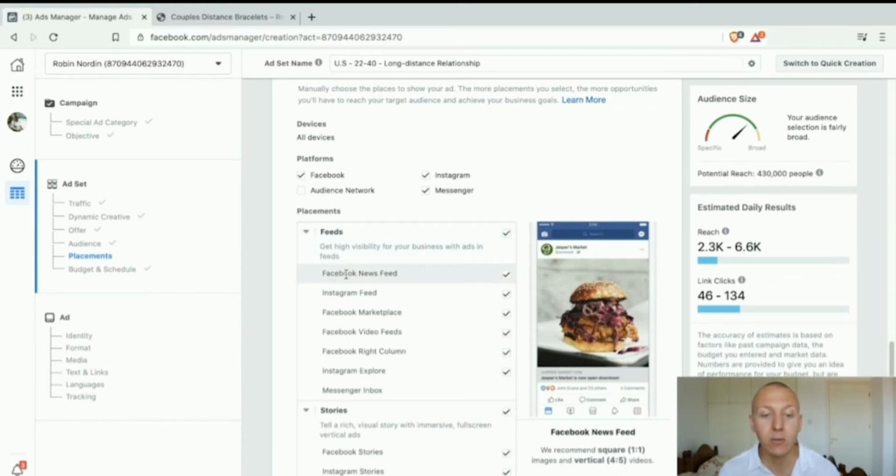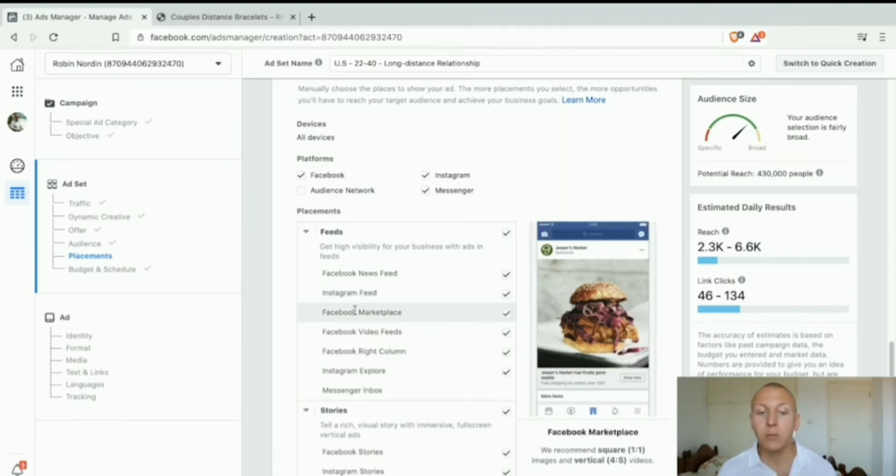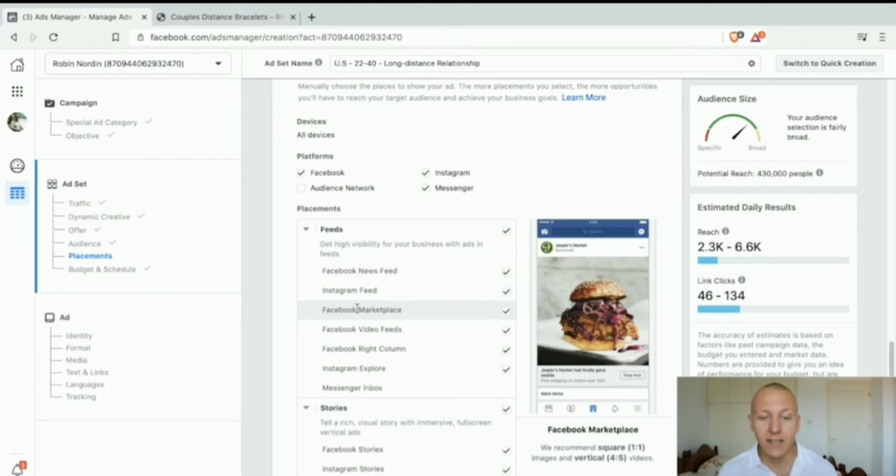So here we have the feeds, right? We have the Facebook news feed. That's where, if you're scrolling through Facebook, your ad would be showing up. We have the Instagram feed, should we want to show up there. And we also get a preview to the right to see how that looks. We have a Facebook marketplace. We can see what that would look like, etc., etc.